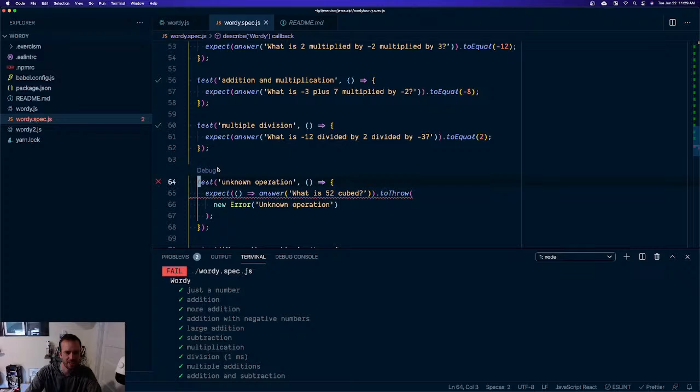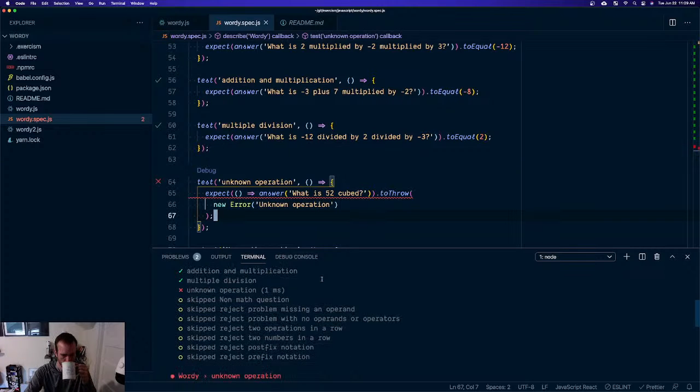Multiples, we accounted for that. Okay. All right. I knew it was too good to be true. The cubed thing. I forgot about that. Oh, it wants us to throw an error. Oh, I didn't even see that. It didn't say that. It should say these things in the README. All right, whatever. It's fine.